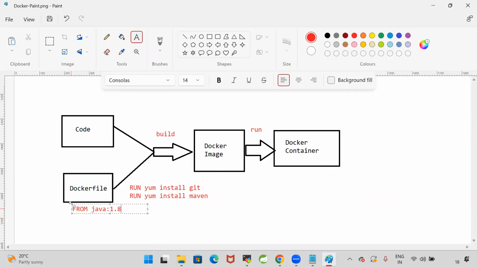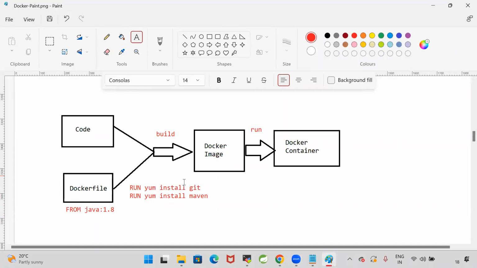What is the meaning of FROM Java 1.8? For this application, Java is required as a base image. Then while creating the image, you have to download the Java and execute these commands. So if you want to execute any command while creating the Docker image, then you will go for the run command.